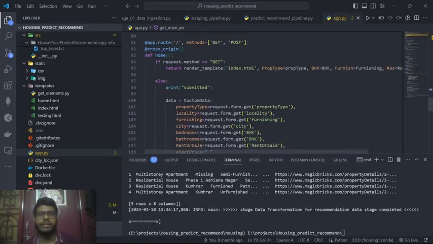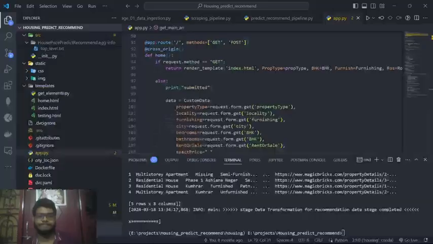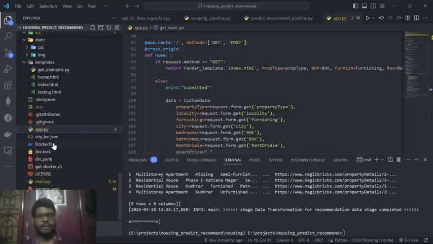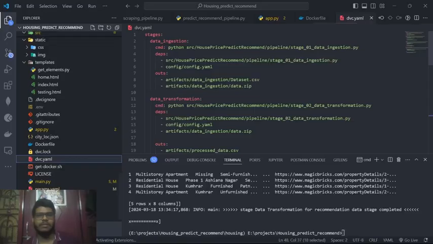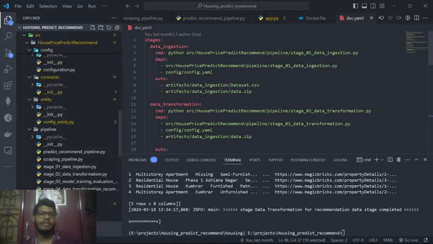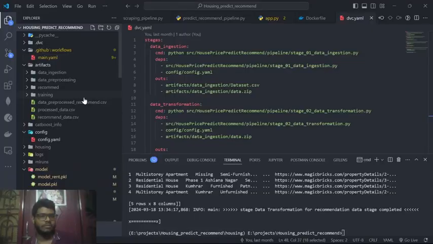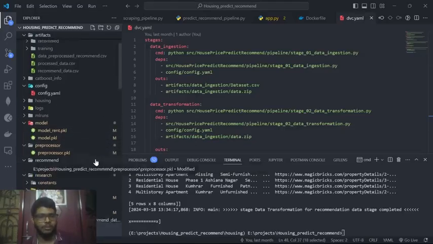Here is the main hosting. Here is the Dockerfile. Here is the DVC YAML. I have used this for DVC, that's why these artifacts are handled by DVC, but I haven't used it to track them because I need them in the main GitHub repo.